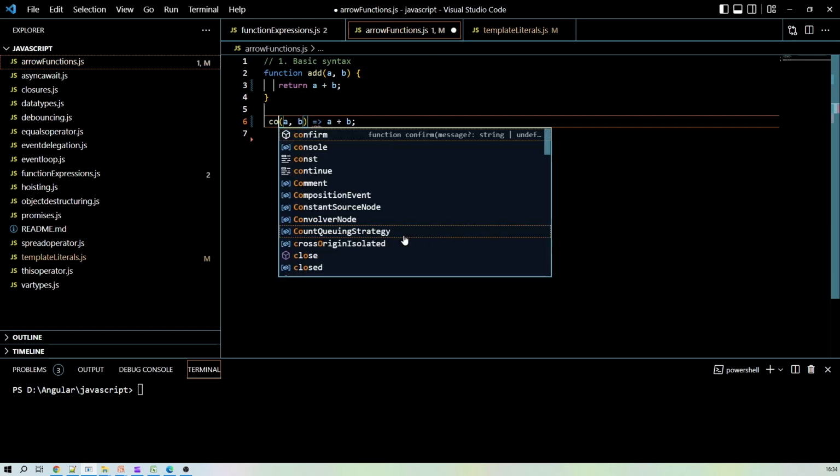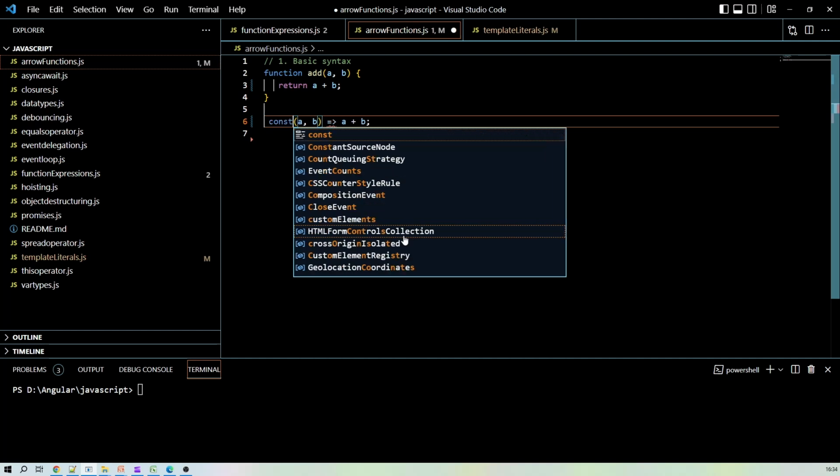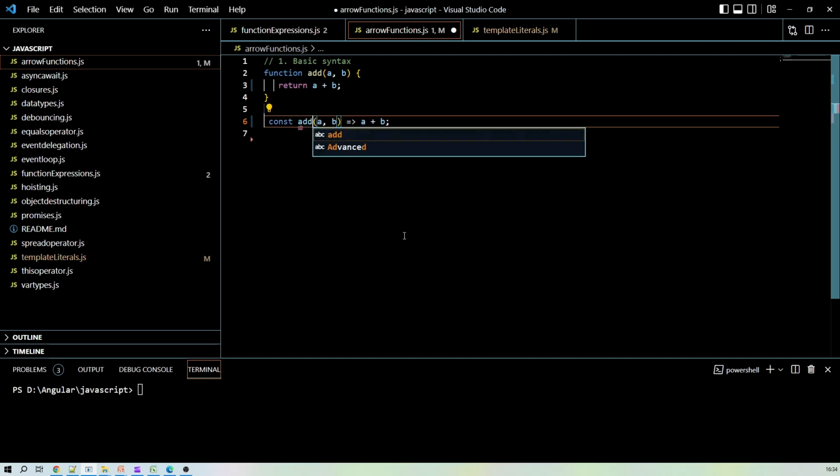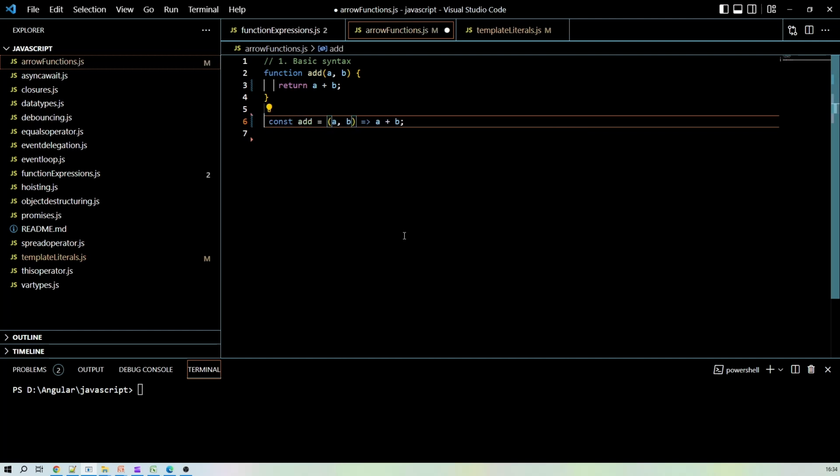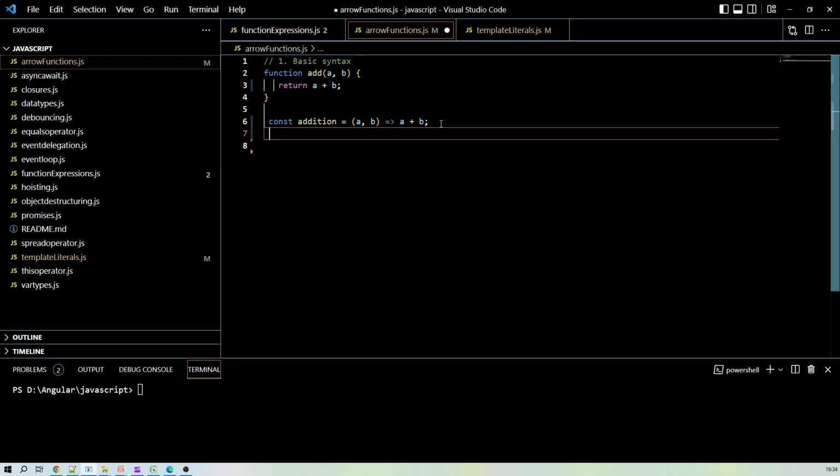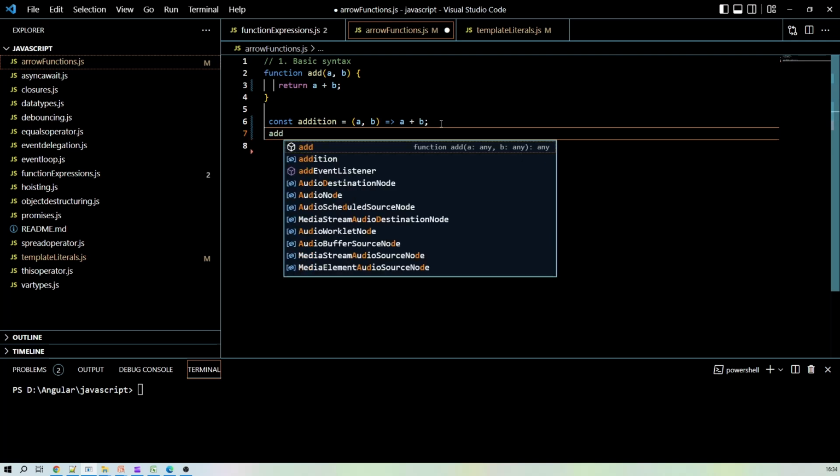So let's see, we are naming it add, or addition. And then we can simply call this arrow function. Let's see how we can call it.